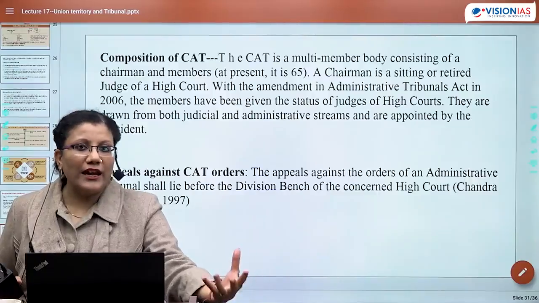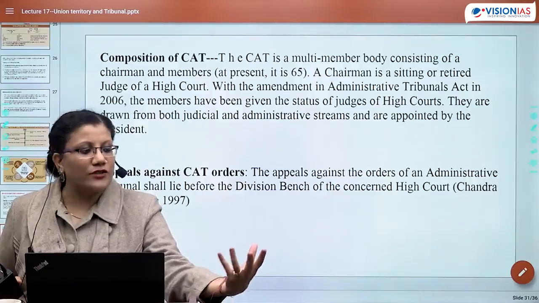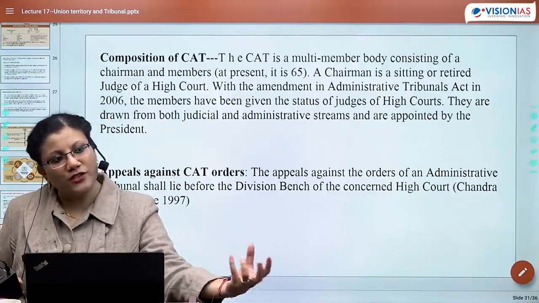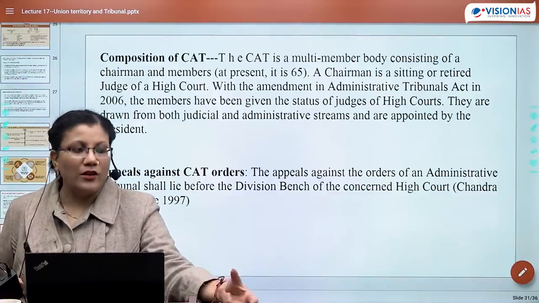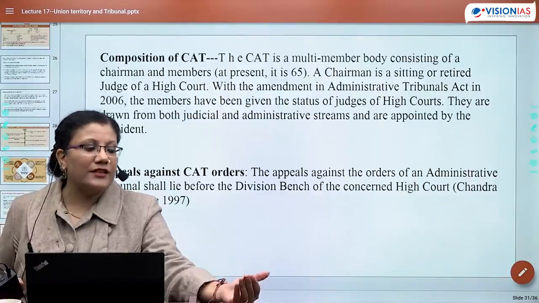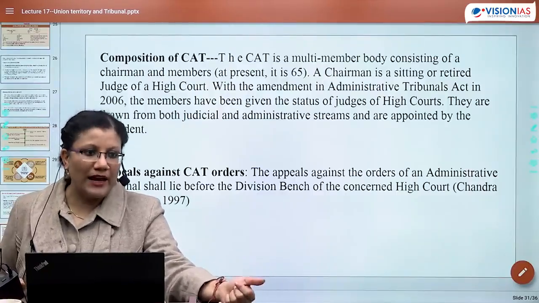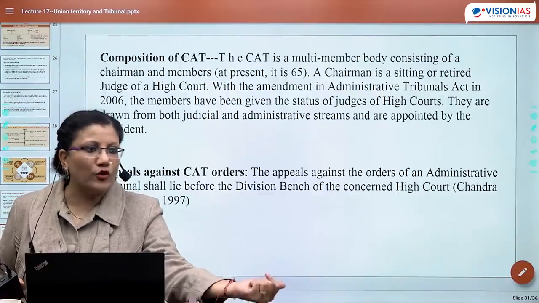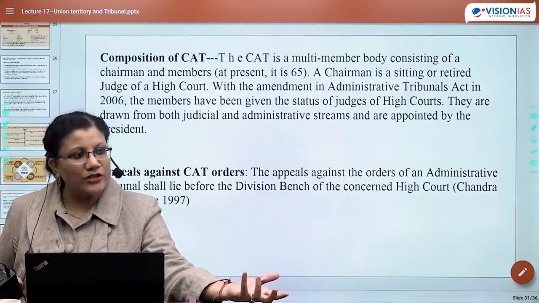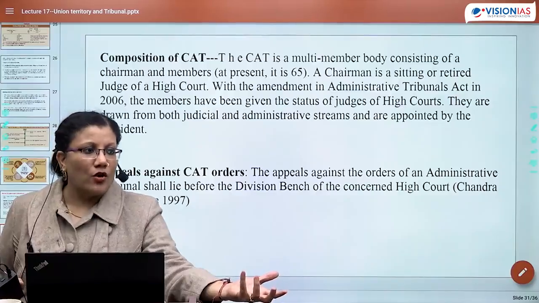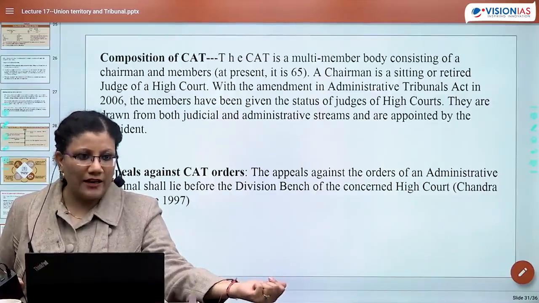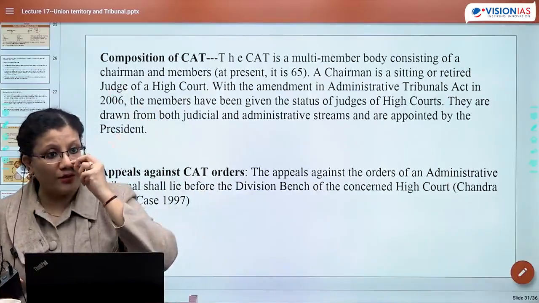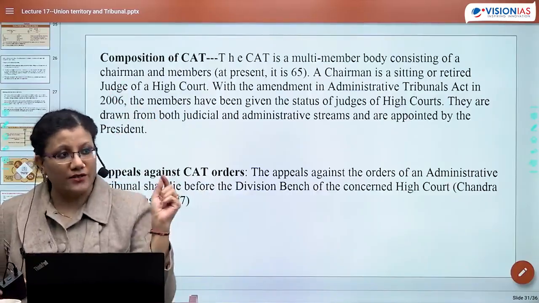So एक तो ये है कि CAT का composition is different. It is including administrative people also. It is including judicial people also. Judicial people, your concern is कि वो उसी High Court से तो judicial people आए हैं. No, it's not necessary. वो तो कहीं पे भी नहीं लिखा. Judicial stream से आने चाहिए बस. कौन से हाई कोर्ट से है ये तो लिखा नहीं है ना, क्योंकि ये तो सेंट्रल एडमिनिस्ट्रेटिव ट्रिब्यूनल है ना भाई. This is not state.